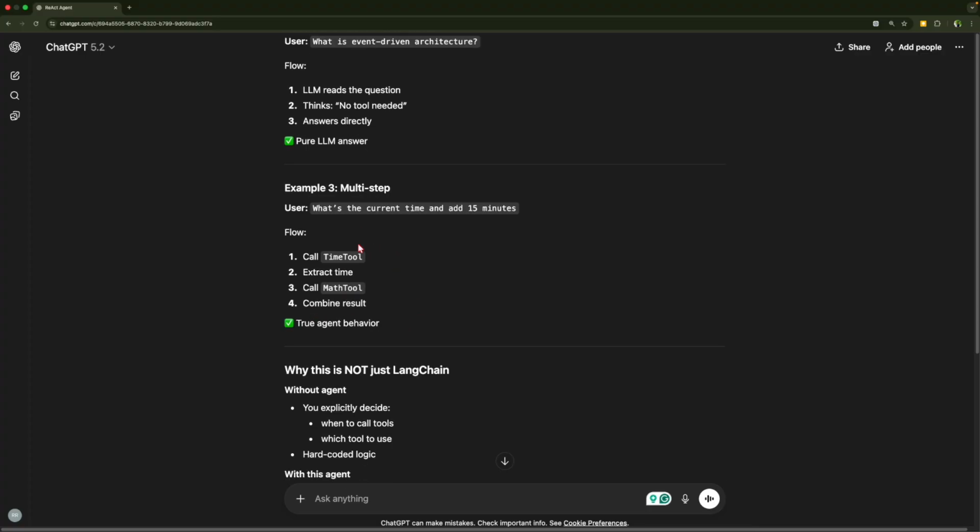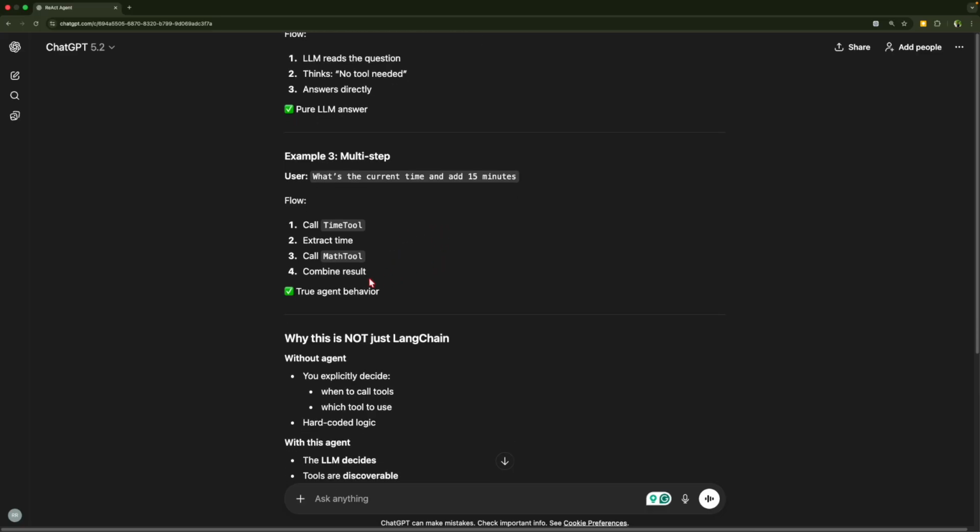Why? Because here what we are asking is, what's the current time, and add 15 minutes to it. Getting the current time and adding 15 minutes to it are two different operations, right? First, it will call the time tool and get the current time. And then it will call the math tool and finally combine the results, right? So basically here it needs to think, it needs to take two different operations.